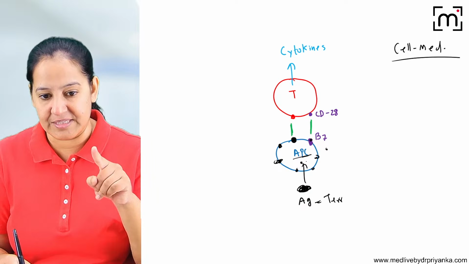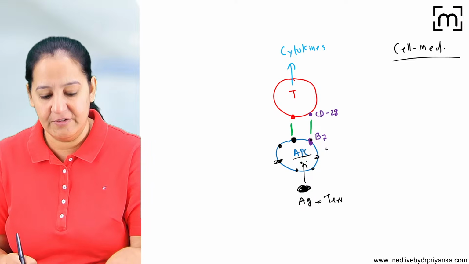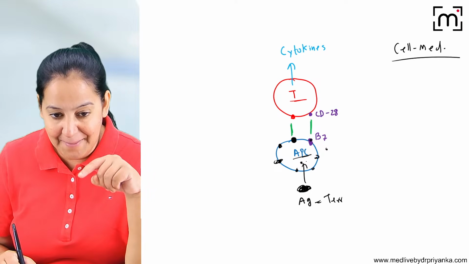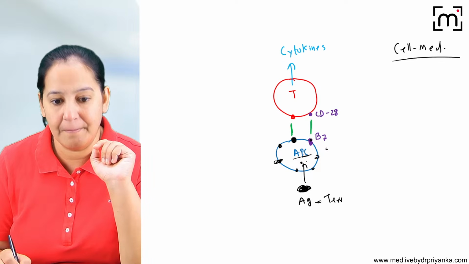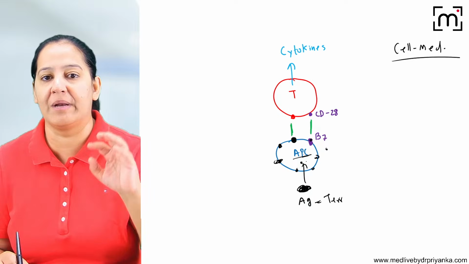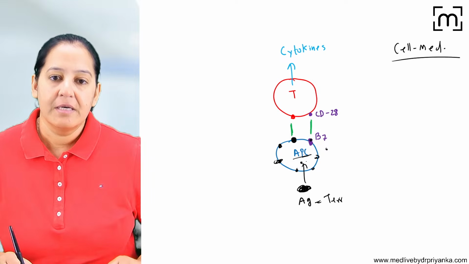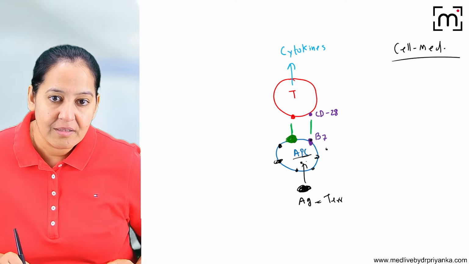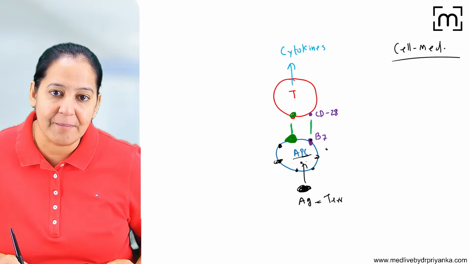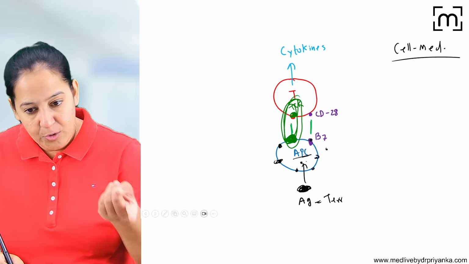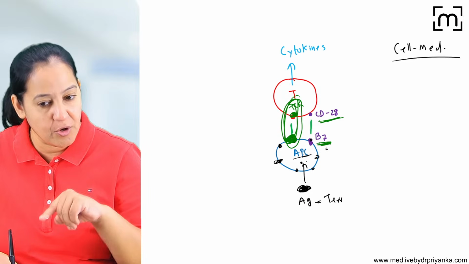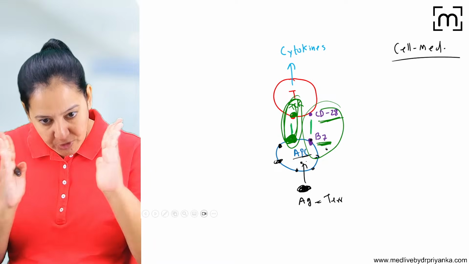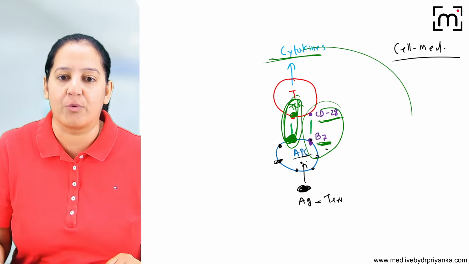Till now you know that. Now it will go to the T lymphocyte, the CD4 T lymphocyte. So between the APC and the T lymphocyte, 2 types of signaling occur: main stimulatory and co-stimulatory. Let me tell you what it means. On the APC, this is the antigen. The antigen binds with the T cell receptor, TCR. This is the main signaling. And what is the co-receptor signaling? B7 present on the APC binds with CD28 on the T lymphocyte. This is the co-receptor signaling. When both signalings are completed, then cytokines are released and the cytokines destroy the antigen.